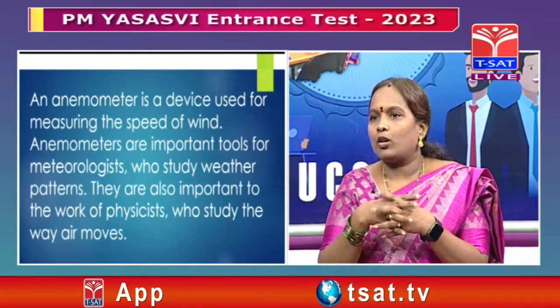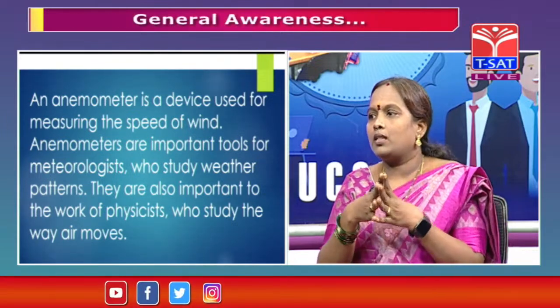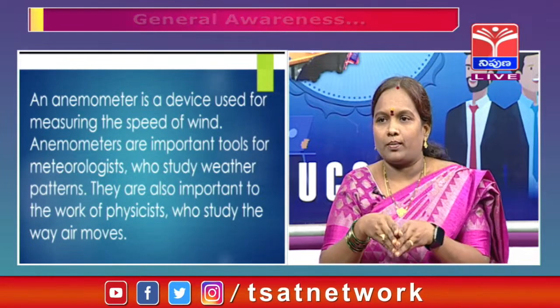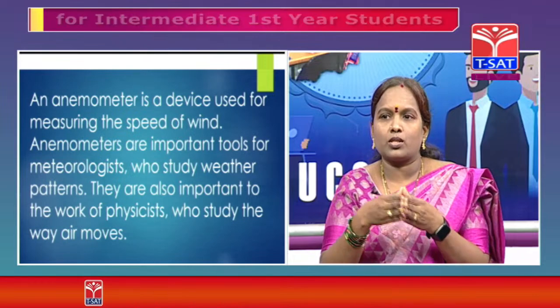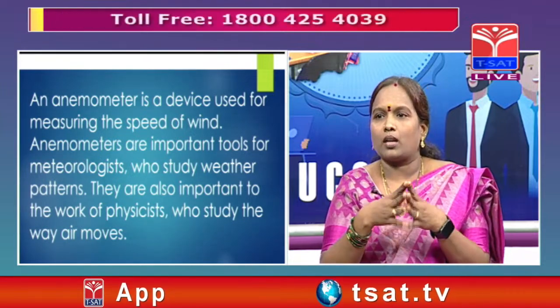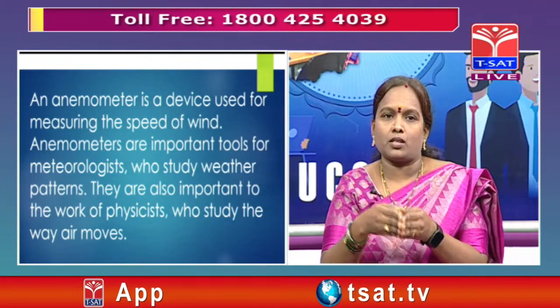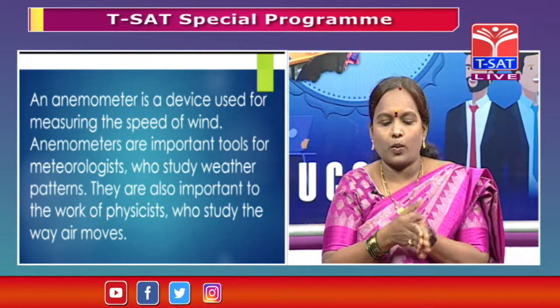I'll go with the third option, wind speed: the anemometer is a device used for measuring the speed of wind, an important tool for meteorologists who study weather patterns, weather and climate. So I'll go with the third option, wind speed.